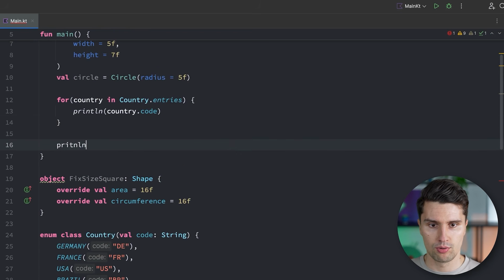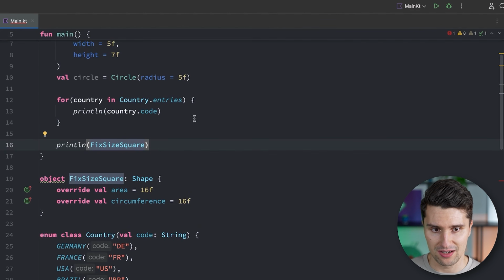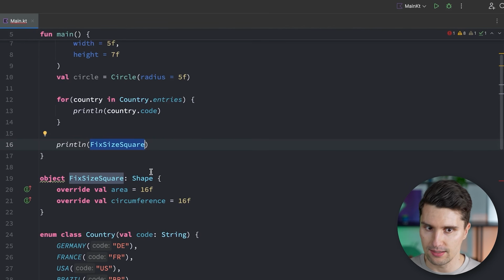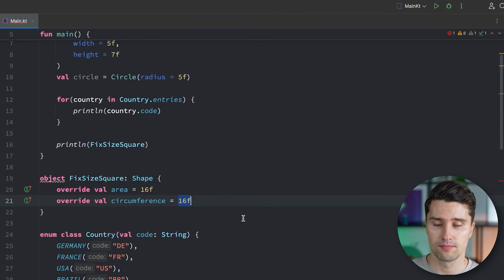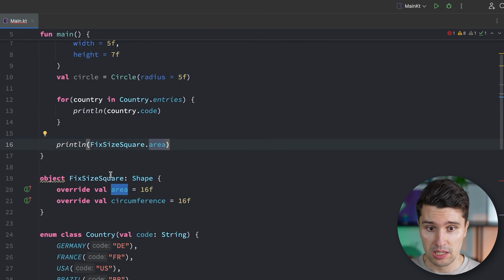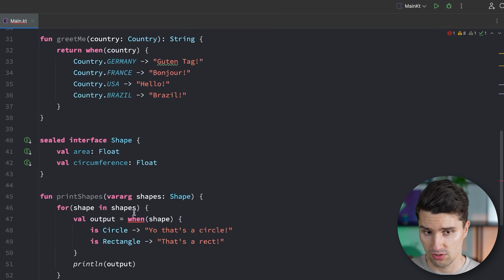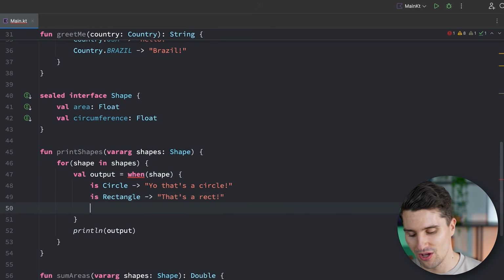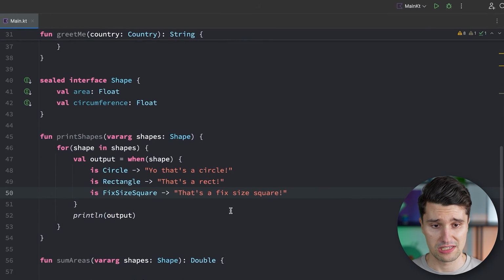So we could say print line, and we reference our fixed size square. And we don't need to pass anything else, because just referencing fixed size square already refers to the only single instance that we have in code, which is exactly this one that we define here with these fixed dimensions. But we could still also reference its area, and we could perfectly pass this fixed size square in the list to our print shapes function. You can see the when expression actually now wants us to check for that as well. And then we can say that's a fixed size square. So that's definitely something we can do.